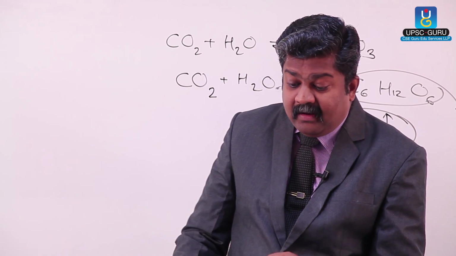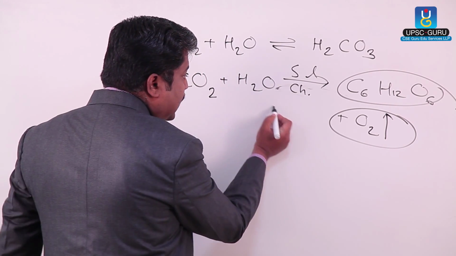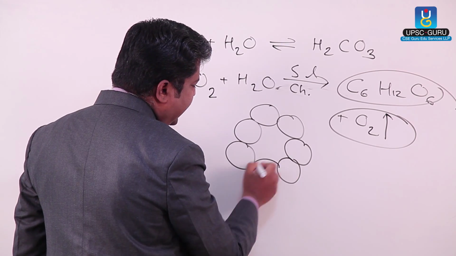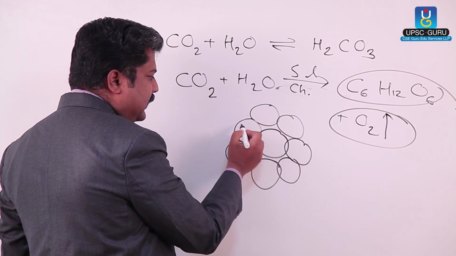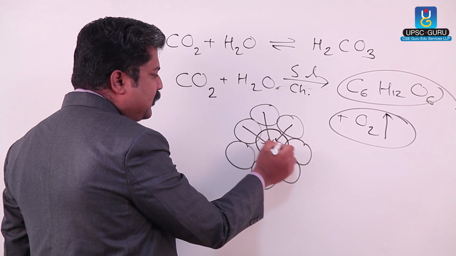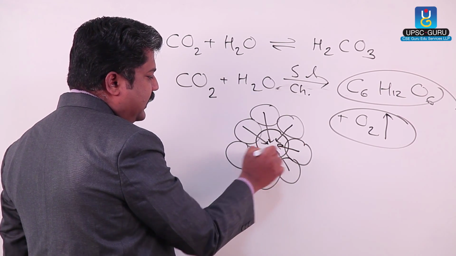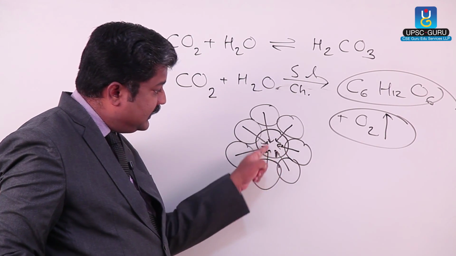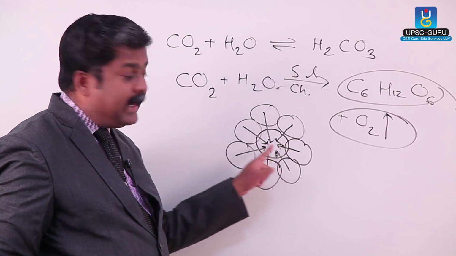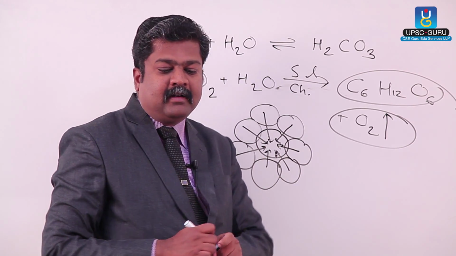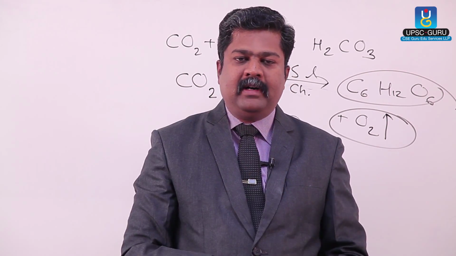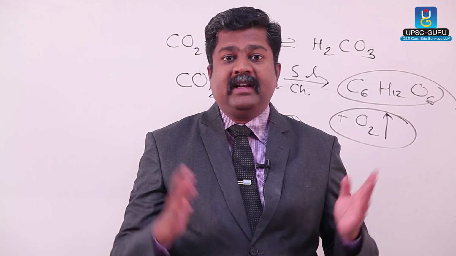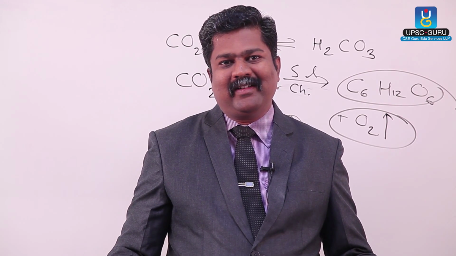Keep in mind, the phenomenon is like this. There is formation of a necklace, and this is the central cell. All these cells are absorbing carbon dioxide, and then that carbon dioxide is transported to the central cell, and photosynthesis is carried out in this cell only. Getting the idea? So the remaining necklace cells trap carbon dioxide, and then the carbon dioxide is sent to one cell. Why? Because there is scarcity of carbon dioxide in the field.